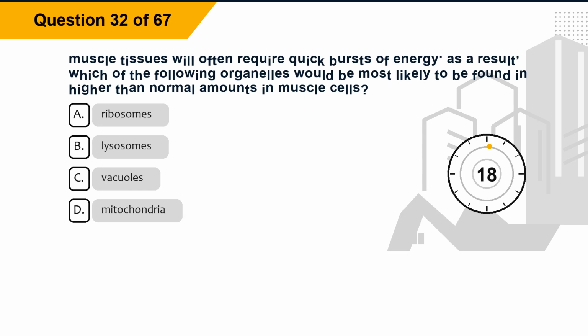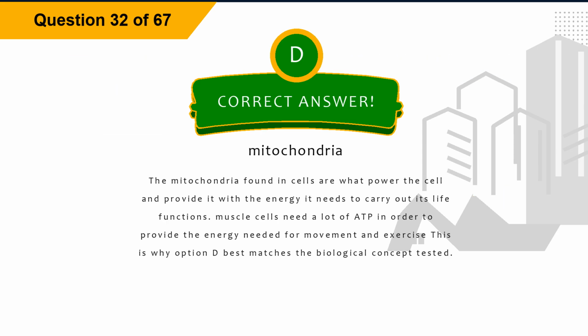Question 32. Muscle tissues will often require quick bursts of energy. As a result, which of the following organelles would be most likely to be found in higher than normal amounts in muscle cells? Option A, ribosomes. Option B, lysosomes. Option C, vacuoles. Option D, mitochondria. The correct answer is option D, mitochondria.